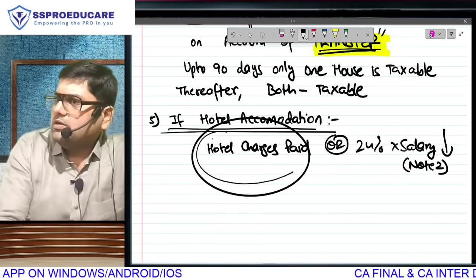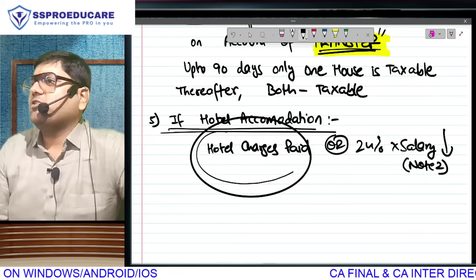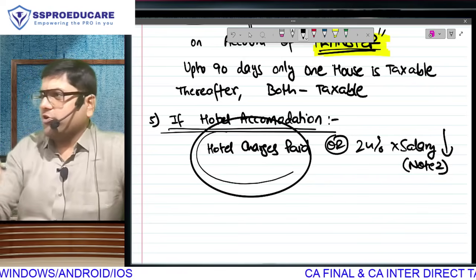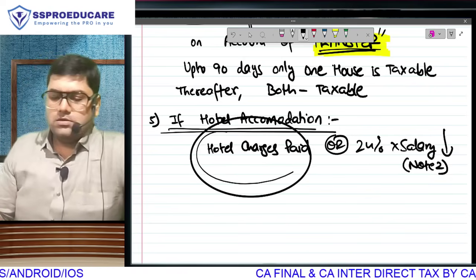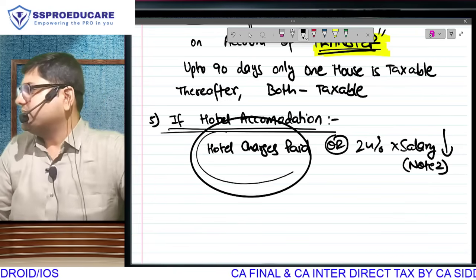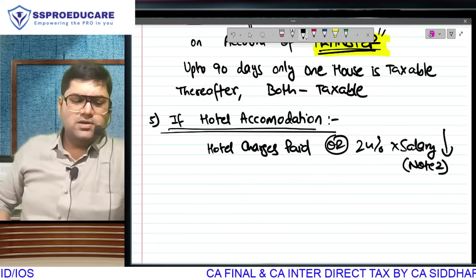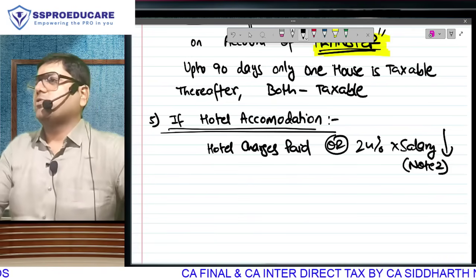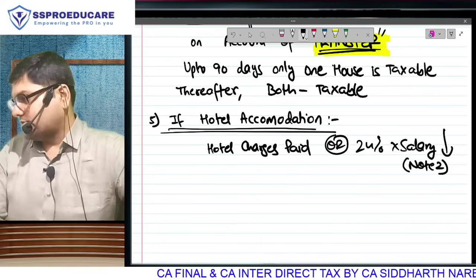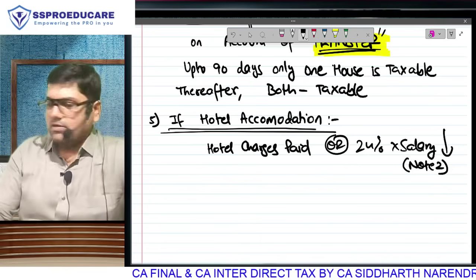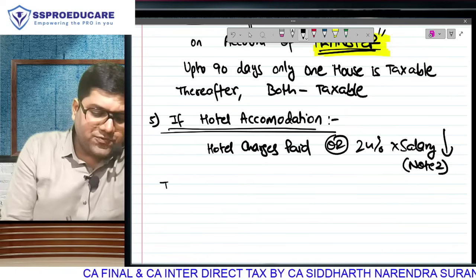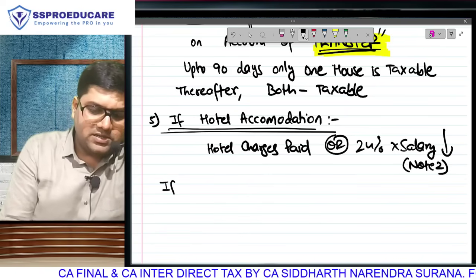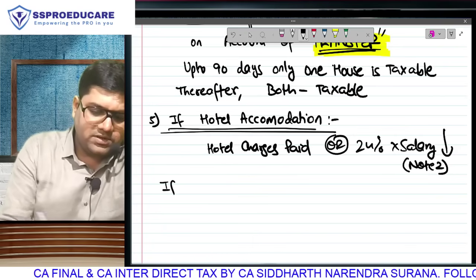This part, which we are comparing not with the 10% of salary, but with 24%, because you and me both have common sense to understand. Hotel will be having more facilities, no? The valuation also will be higher. As someone who is occupying that hotel room, you get more facilities than a house, so valuation also will be higher. Make sense, everyone?